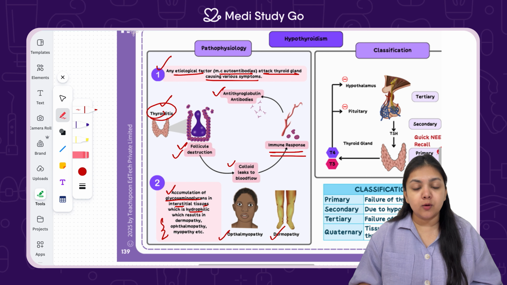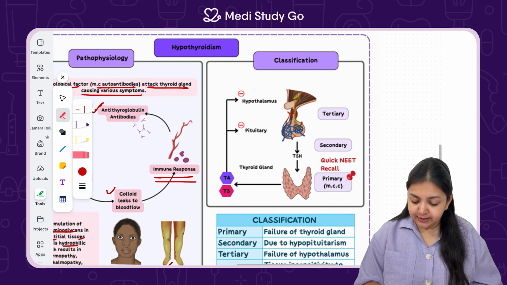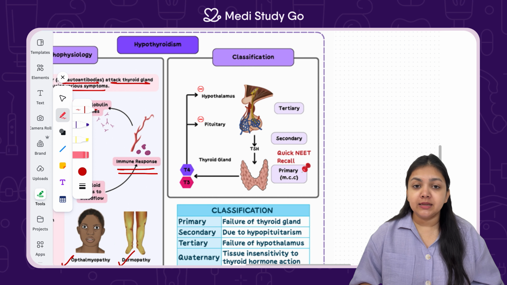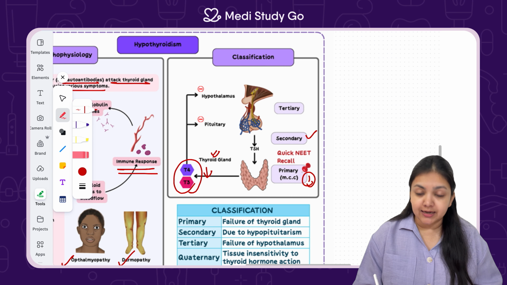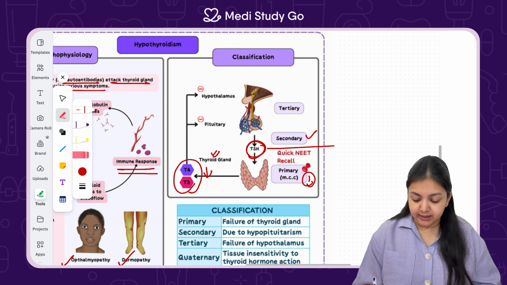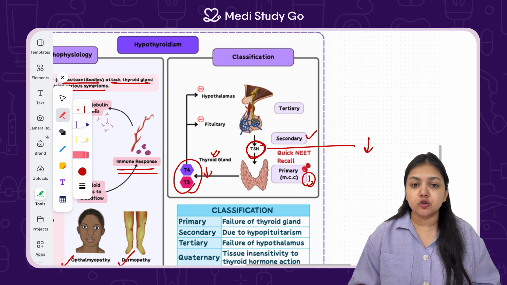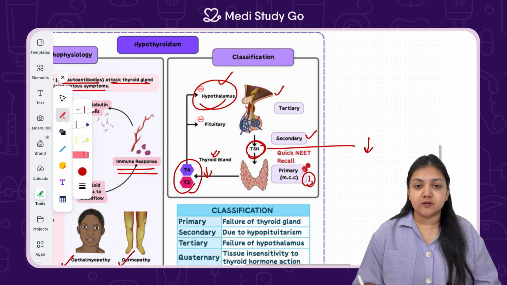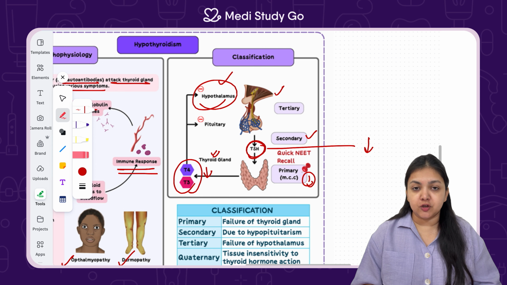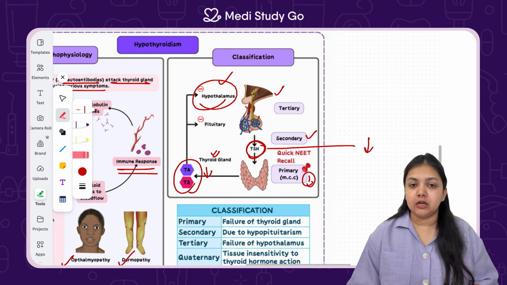So what are its types and what are its clinical features? There can be 3 types of hypothyroidism depending on the step at which a disease or derangement has occurred. So primary disease is where the thyroid gland itself is affected and T3, T4 have actually decreased. Second is secondary, wherein TSH is affected. If TSH is decreased, there is going to be less stimulation of the thyroid to produce T3, T4, so that is going to lead to hypothyroidism. This is secondary. And tertiary is when the hypothalamus itself is affected. There is not going to be any pituitary activation, which is not going to lead to any thyroid activation. Therefore, tertiary step involvement is leading to hypothyroidism.